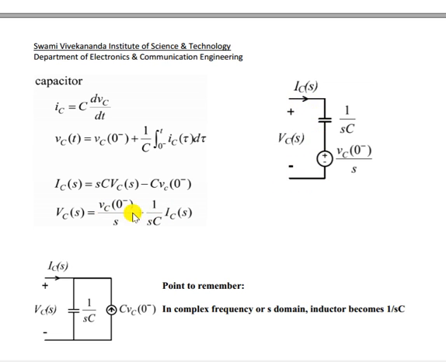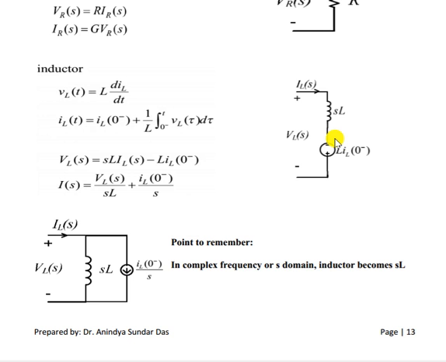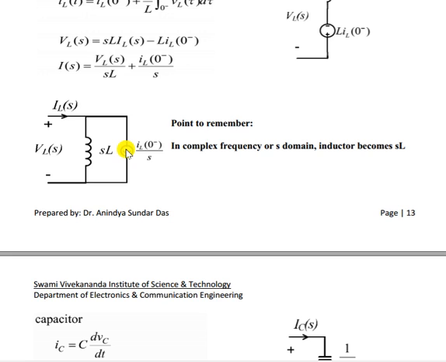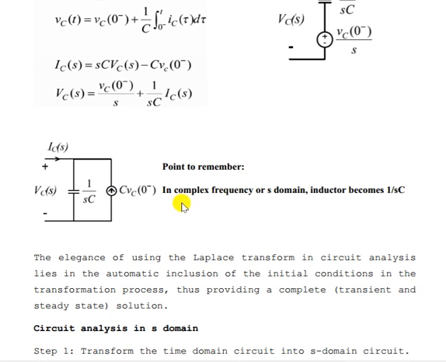If you take these two on the left hand side, both are negative. So here the direct current is plus minus, and for capacitor and inductor this is minus plus, so you have to remember that. We get that from the expression itself. In terms of current, this is downward and this is upward. So in the complex frequency or S domain, the capacitor becomes 1 by SC.